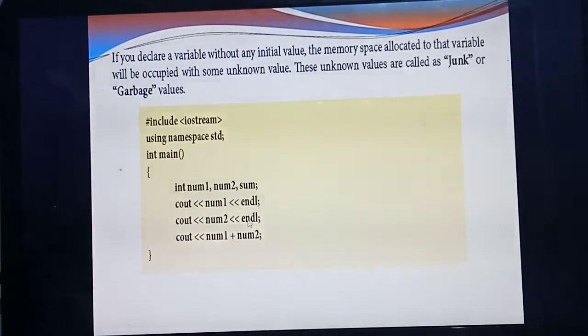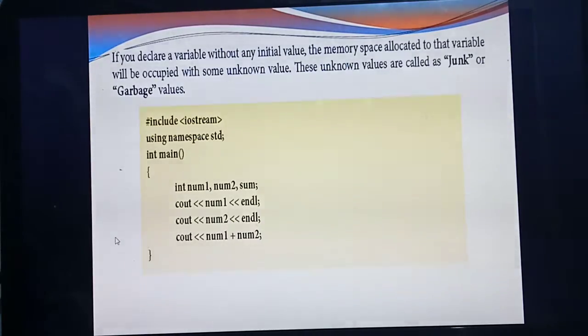Understood? Next, listen. Next I am going to print the variable num2. Then endl. Next, listen. I am going to add these two variables. What are the variables? Num1 and num2. Understood? Then I am closing the program using the close brace.